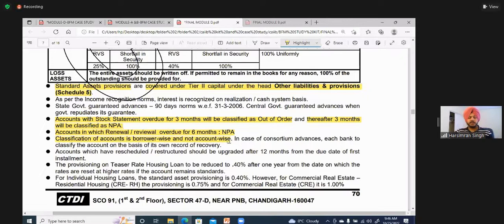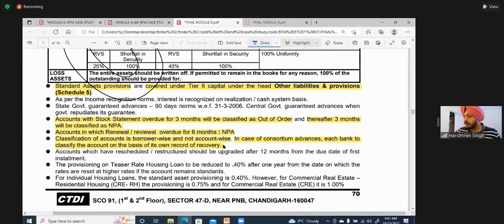That means if a borrower has 3 loan accounts with your bank, and one account is NPA, you will mark the borrower as NPA and all his accounts will be marked as NPA. Whereas if it is a consortium account where 4 banks have got together and given a loan, if the borrower defaults on one bank, the other 3 will not mark him NPA. Everybody will check their own recovery.